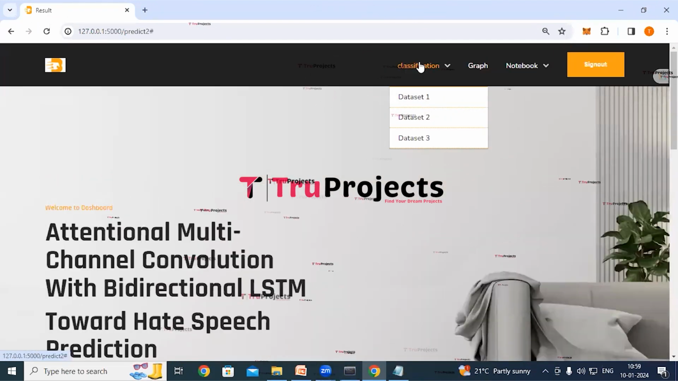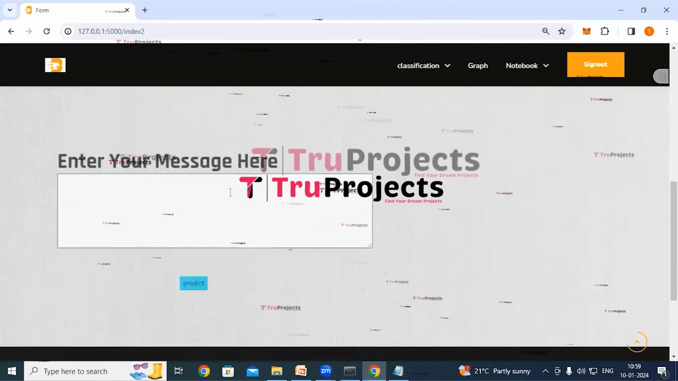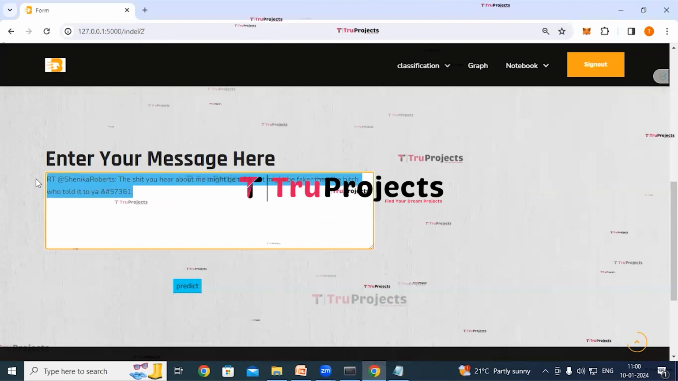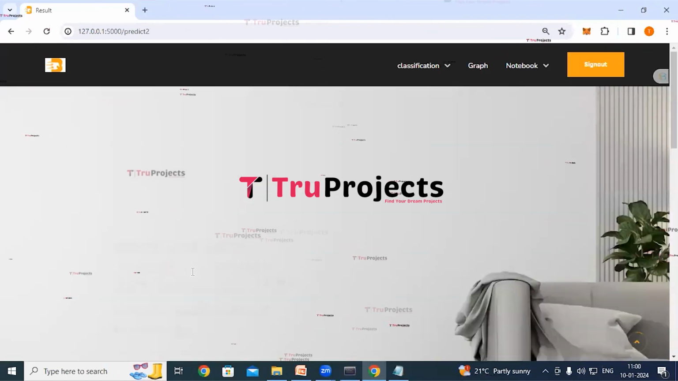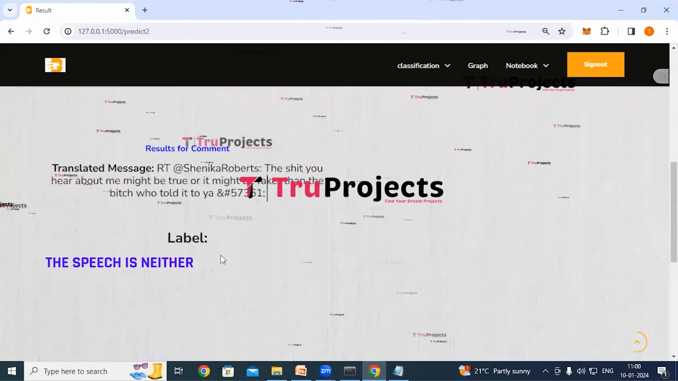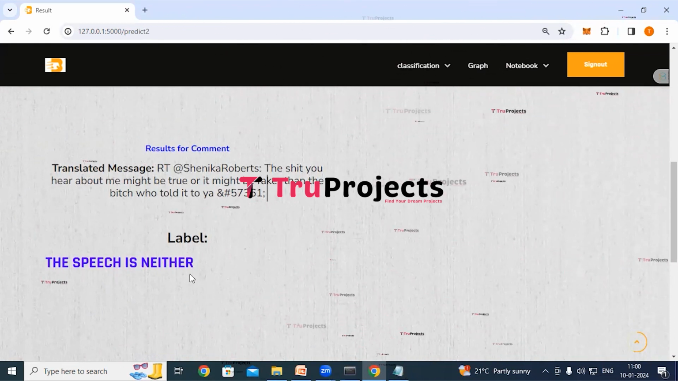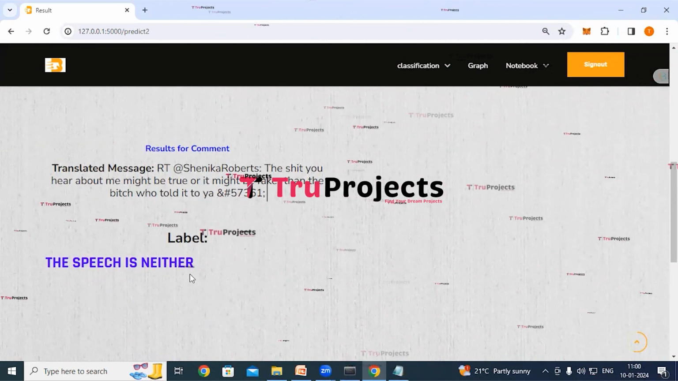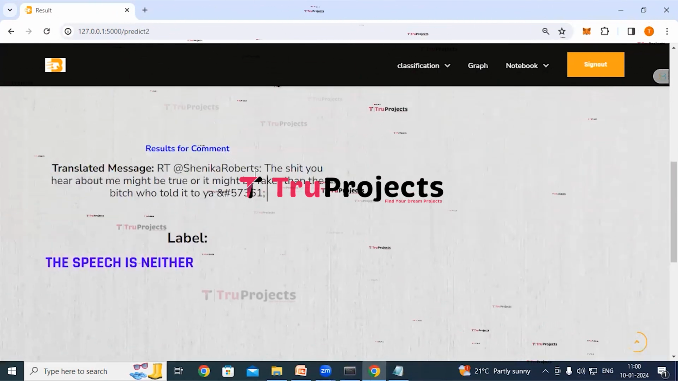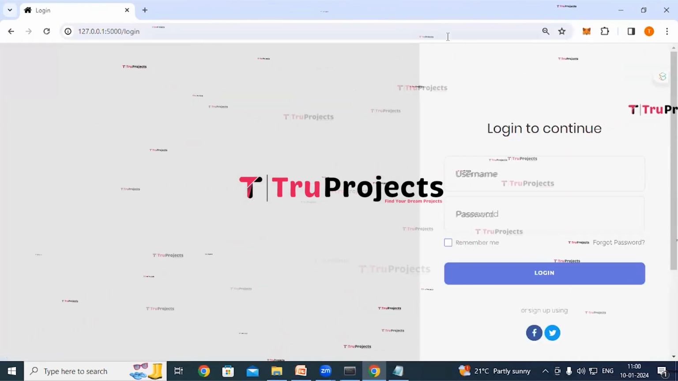Click on classification link, click on dataset 3 link, enter the message here and click on predict button. This is the entered message, and here we can see the classification, that is the speech is neither hate nor offensive. And dependent upon these words, the application has classified this message as neither. Now click on sign out.